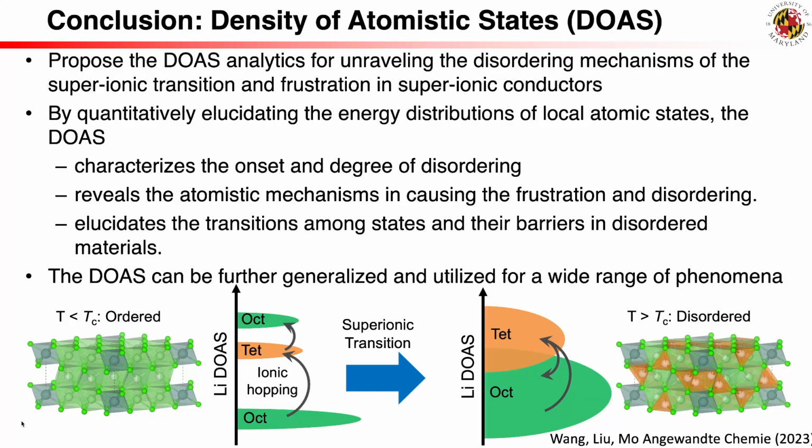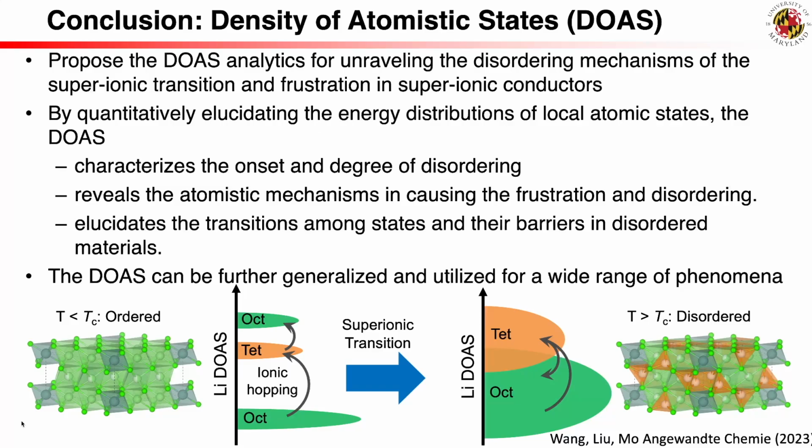One, DOAS quantitatively characterizes the onset and degree of disordering. For example, during a super-ionic transition, DOAS shows the broadening of atomic states and a large number of locally disordered atomistic configurations with similar energy levels. Two, DOAS reveals the atomistic mechanisms that cause frustration and disordering. For example, the super-ionic transition in LYC involves the activation of tetrahedral lithium sites, and in LYBC it is facilitated by the high energy states of mixed anion coordination. Three, DOAS elucidates diffusion in the frustrated ion sublattice of SICs as the transitions among the broadened energy states of mobile ions with narrowed energy gaps.